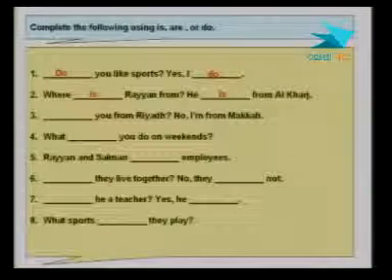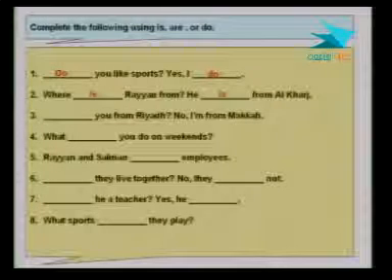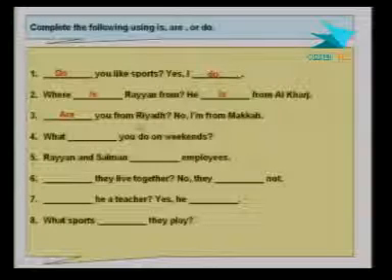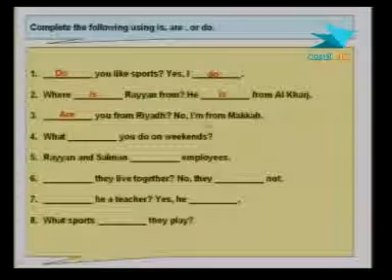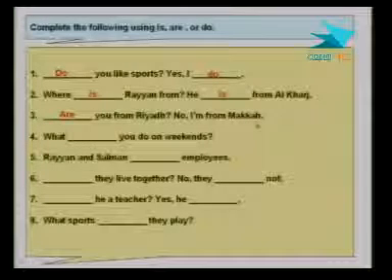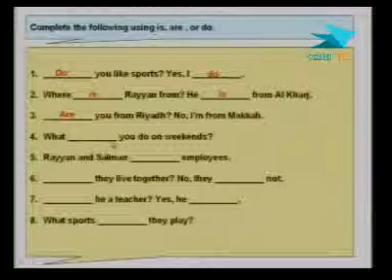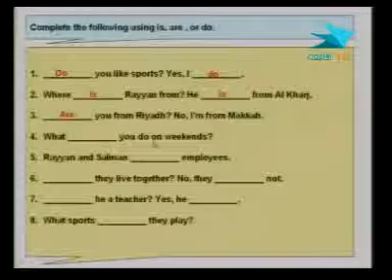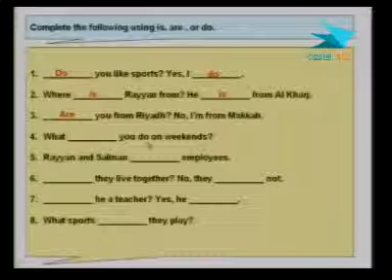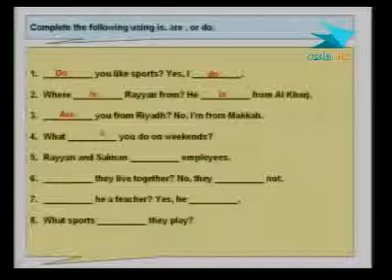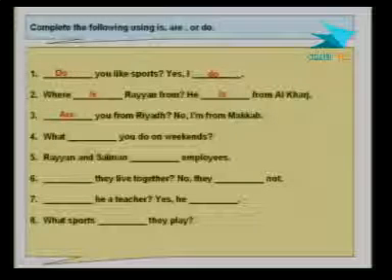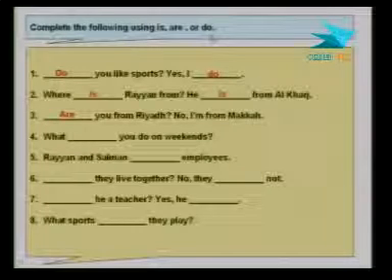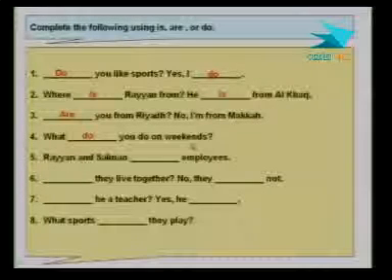Number 3, "You from Riyadh." What do we need here to make that question? We need "are," right? "Are you from Riyadh?" "No, I'm from Mecca." Number 4, "What you do on weekends?" Again, here, this is the main verb, so we need a helping verb here. And you remember the helping verb that goes with the pronoun "you"? It is "do." So, "What do you do on weekends?"